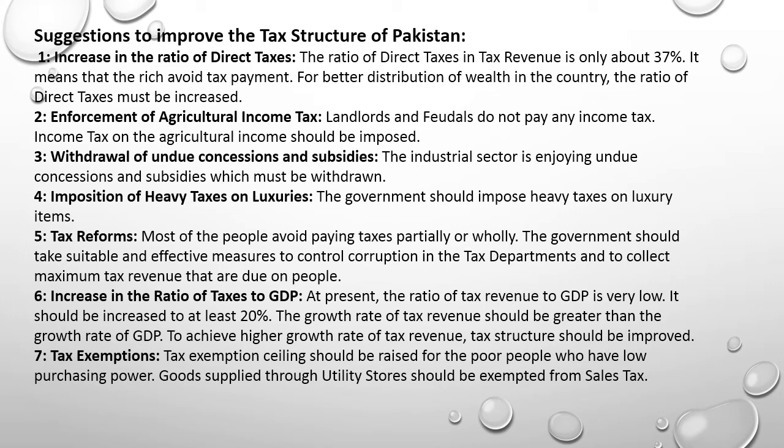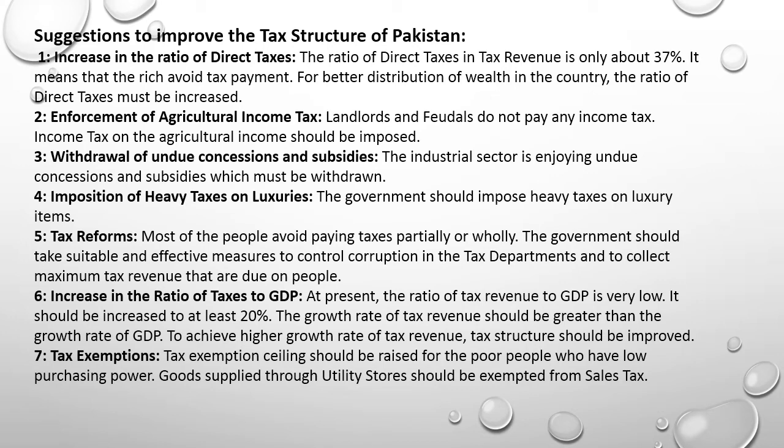Then suggestions to improve the tax structure of Pakistan. Number one, increase in the ratio of direct taxes. The ratio of direct taxes in tax revenue is only about 37%. It means that the rich avoid tax payment. For better distribution of wealth in the country, the ratio of direct taxes must be increased. Students, direct taxes are, for example, income tax, property tax, professional tax, etc., and they should be increased to get more revenue.